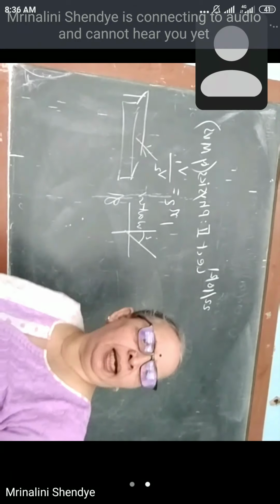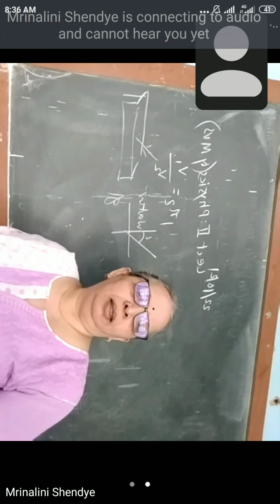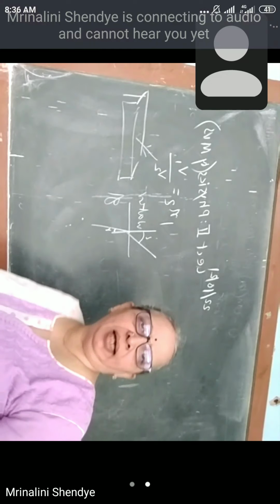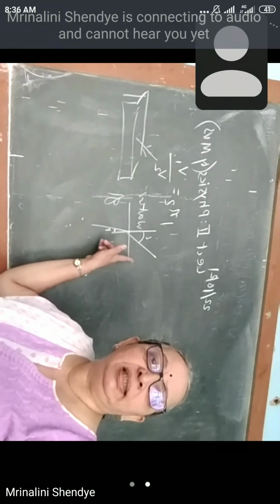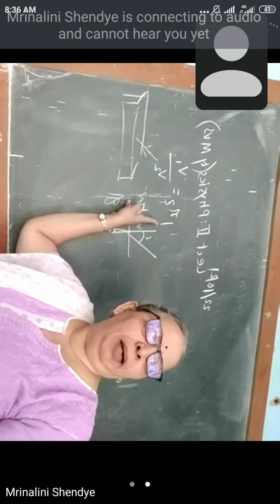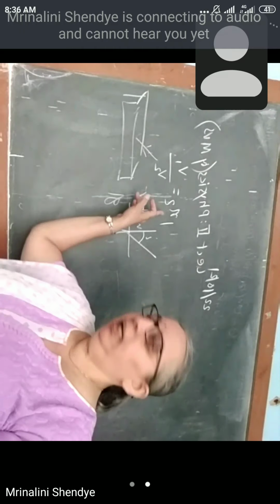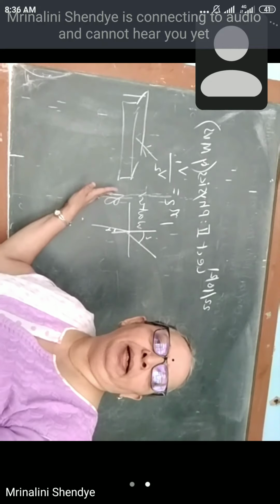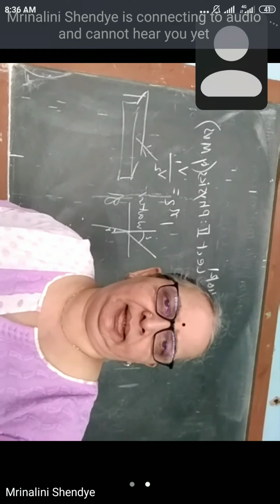If the incident ray makes angle I, then it bends towards the normal. So the angle of refraction R is less than the angle of incidence I wherever light travels from a rarer medium into a denser medium. V1 is greater than V2, V2 decreases and R is always less than I. This is the first case.